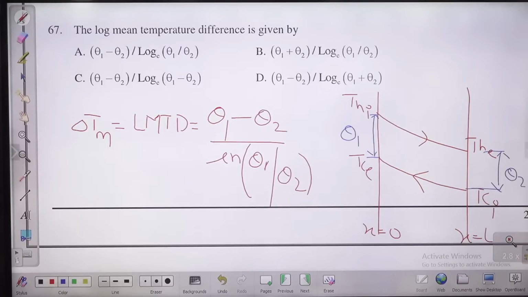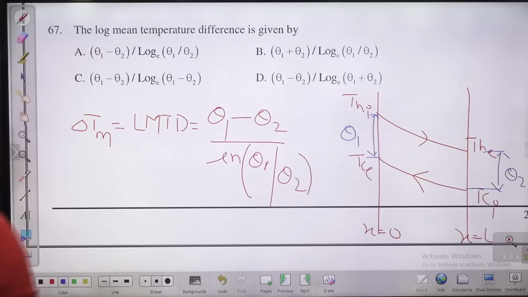Or if LMTD is more and the area is the same, then heat transfer will be more. And if you have the same heat transfer, then the area required for the counterflow heat exchanger will be lesser. You can have two cases.